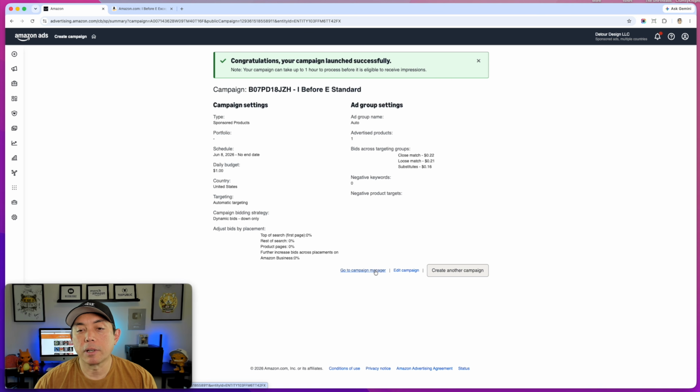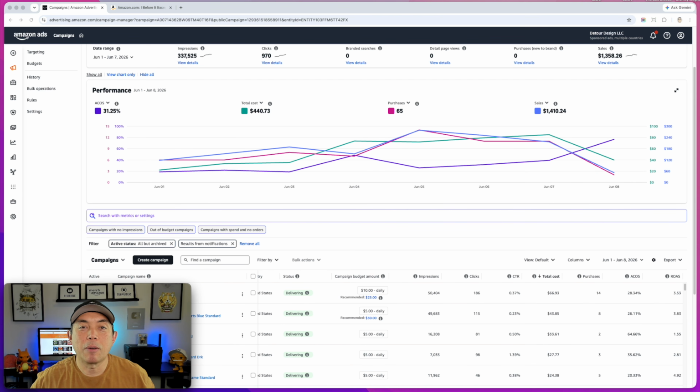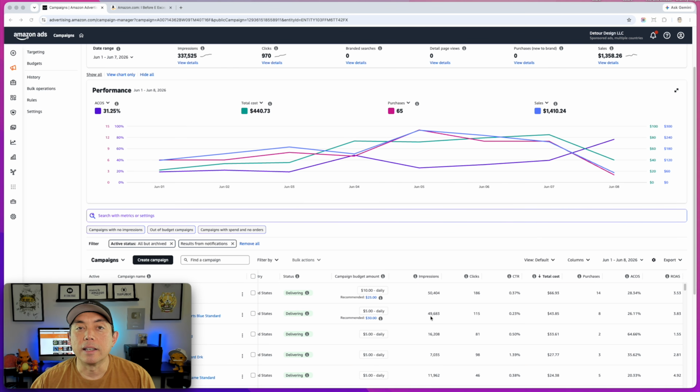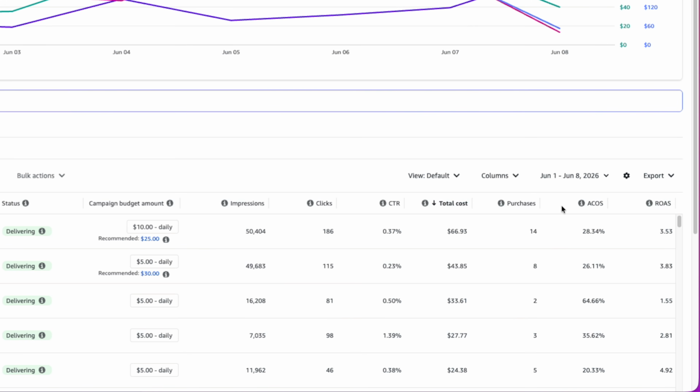I'm going to go back to the campaign manager to show you a few things and examples of what to look for in the future once these things start getting some data for you. All right, I'm going to show you 3 examples on what to look for. There are 3 things that you should know about. We already talked about 2. One is the bids, so those bids that you saw on there, the 20 cents. The second is daily spend. So we already did that as well when we set it. You'll see some of my daily spends are a little higher, and I'll show you why. And then next is ACOS right here.